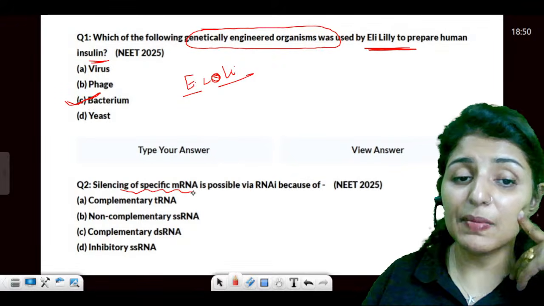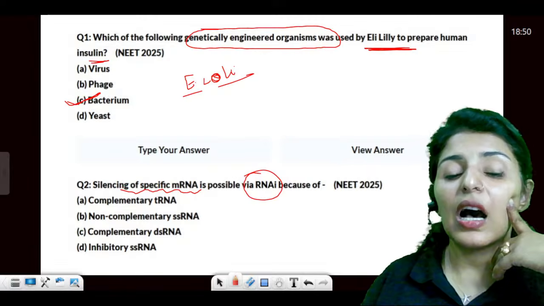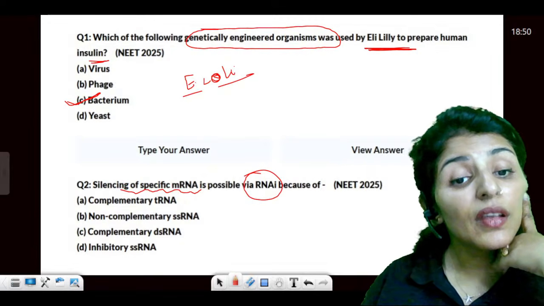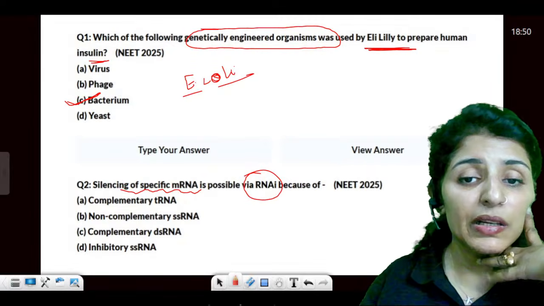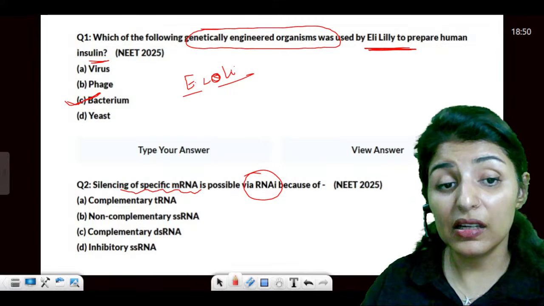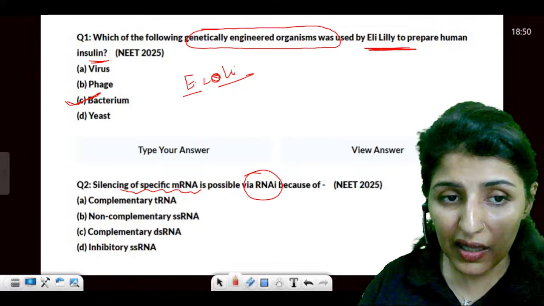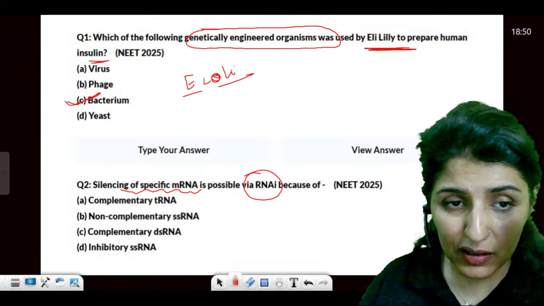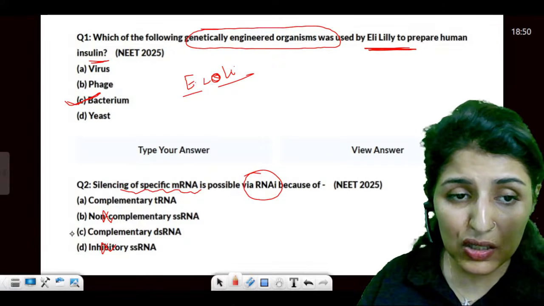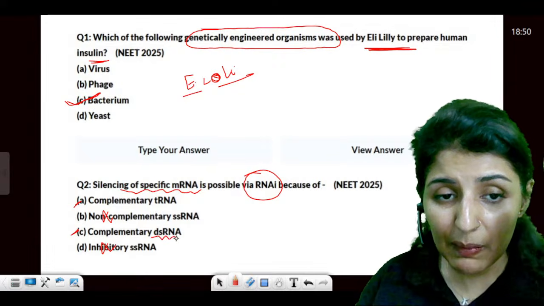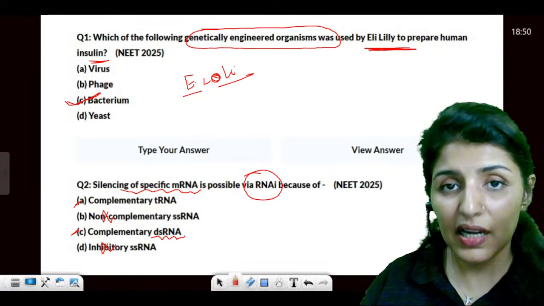Okay, silencing of specific mRNA is possible via RNA interference because... Why? We've again seen a similar question, but in a different format. So in RNA interference, we make complementary, it is not non-complementary, but we make double-stranded RNA. Did I tell you or not?